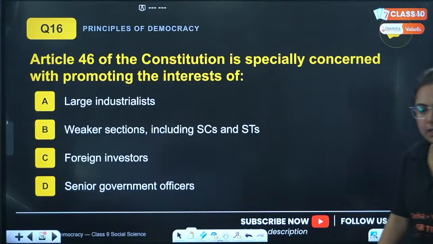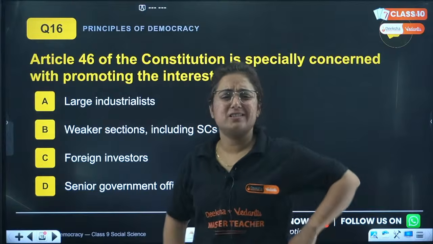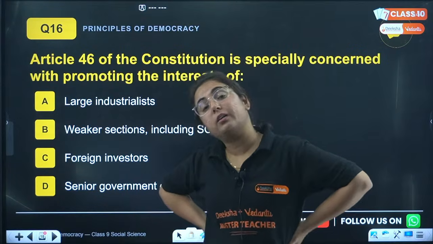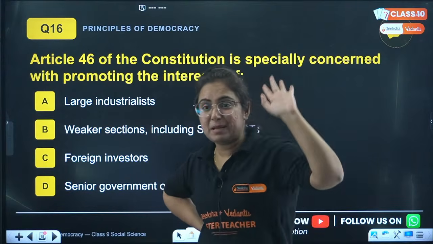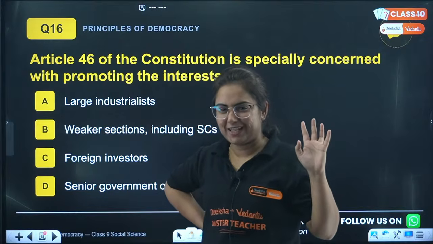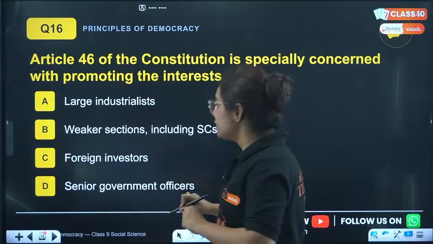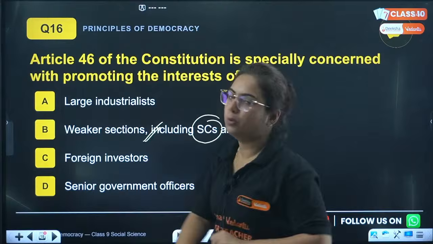Nitin and Manisha. Foreign investors, no, why would they add a topic regarding an article for foreign investors in the Constitution? B. This time Deepika is correct, right? So it is regarding the weaker sections, including the scheduled castes and scheduled tribes.